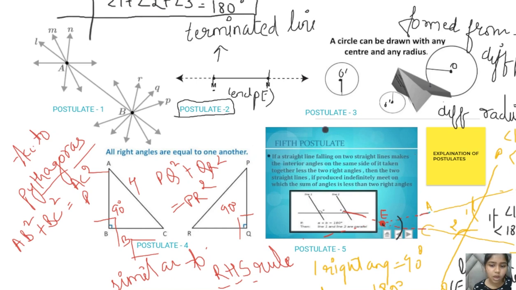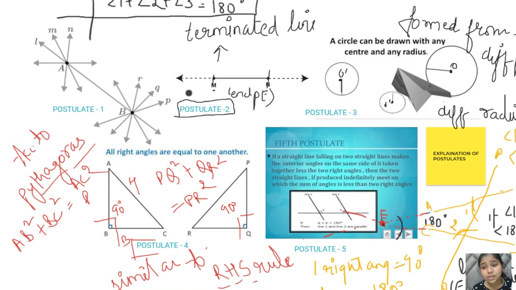So let's revise this again. What was the fifth postulate? If two straight lines are there and one line falls on those two straight lines, making interior angles less than two right angles, meaning the interior angle sum is less than 180 degrees, then both lines, produced indefinitely, will meet at a particular point, and all three angles will equal 180 degrees. This fifth postulate also explains that if the sum of angle 1 and 2 equals 180, then both will be parallel lines.